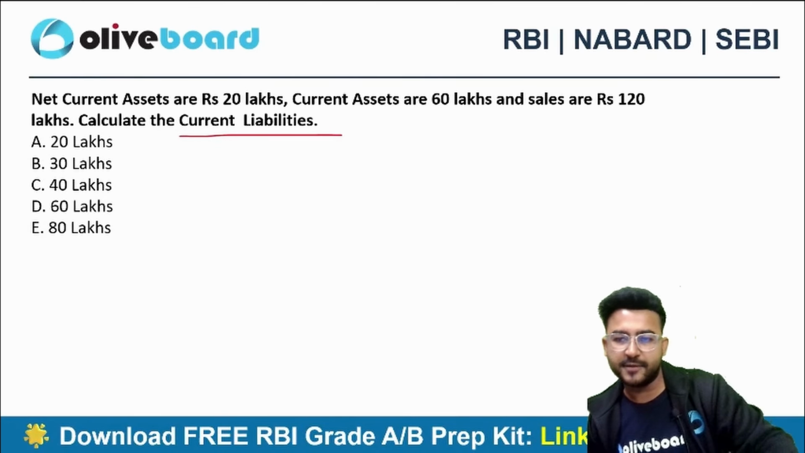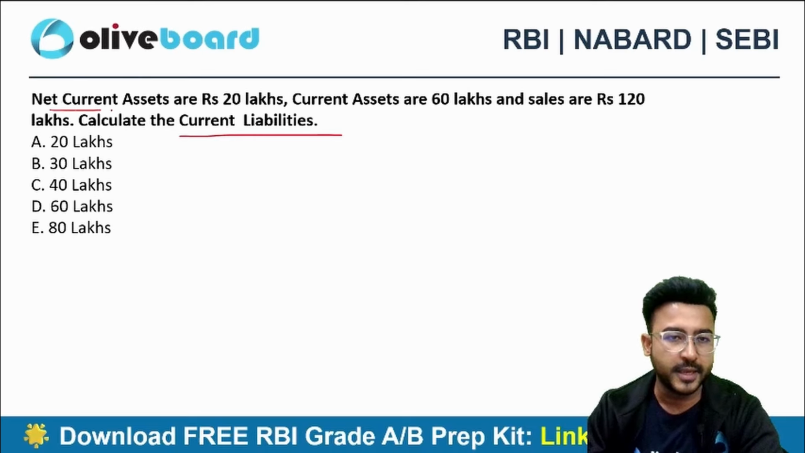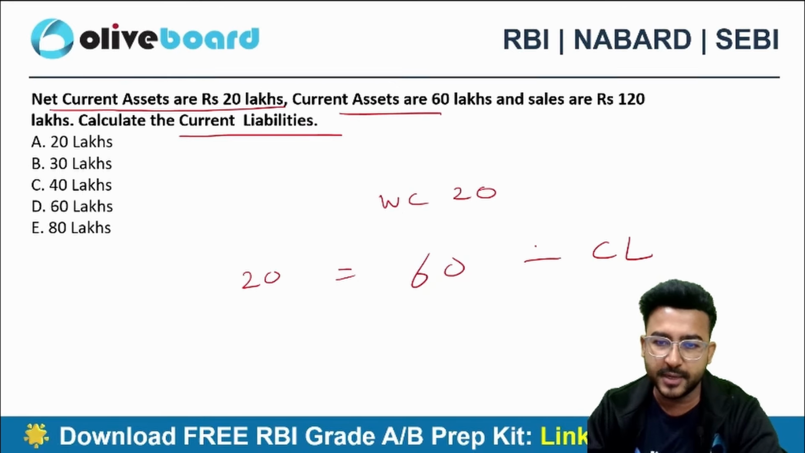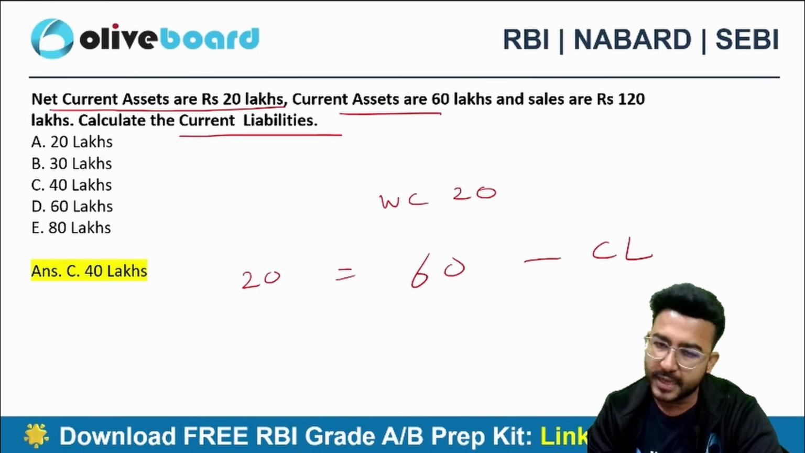40 lakh rupees, right? So you all know that net current asset or the working capital is 20 lakh rupees. You know that working capital is 20 lakh, current assets are 60 lakh minus current liability. So you can easily calculate the current liability, which will be 40 lakh, right? 40 lakh rupees will be the current liability.